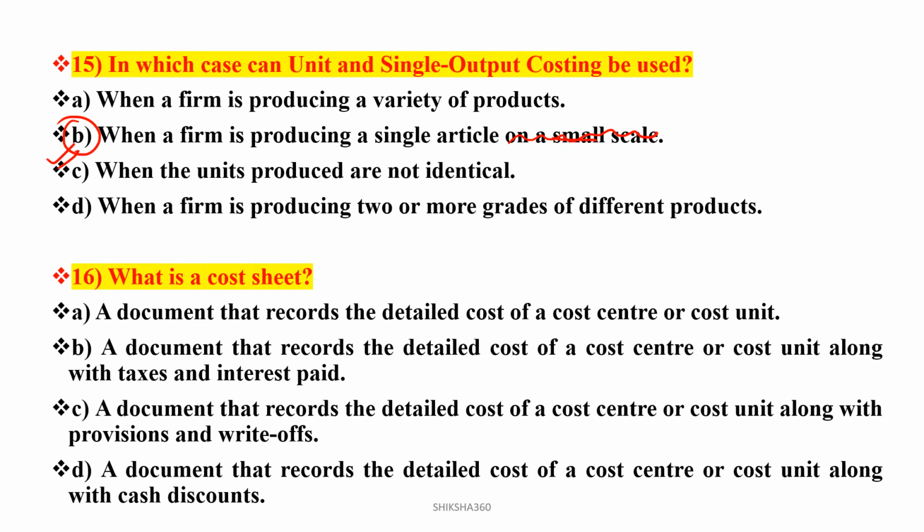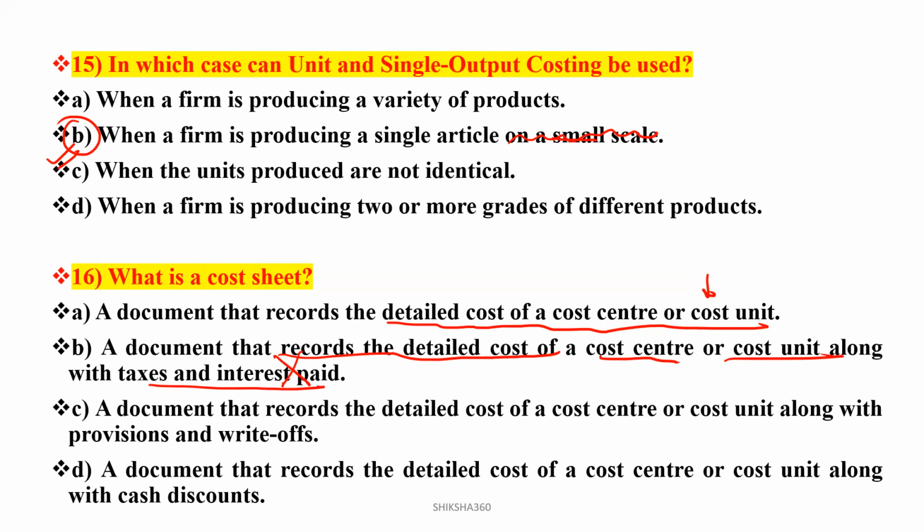Now move to the last question of today's discussion. What is the meaning of a cost sheet here? So what does a cost sheet tell? It records the detailed cost regarding the product. A document that records the detailed cost of a cost center or a cost unit, along with the taxes and interest paid? No, as such there will be nothing covered under that. That is, taxes or interest paid, no.